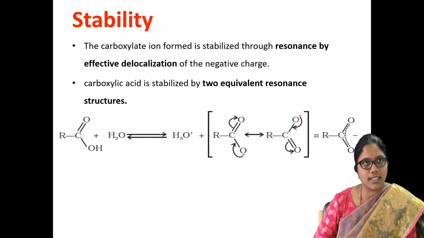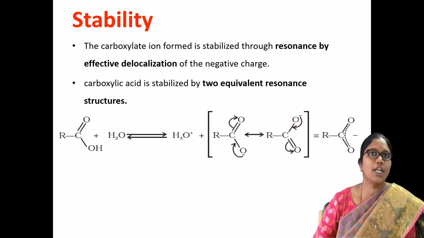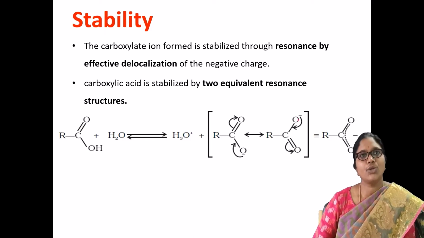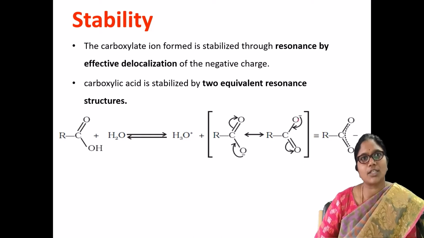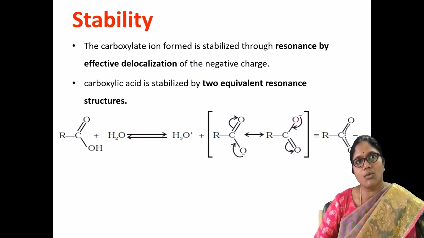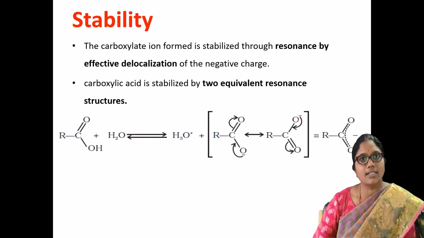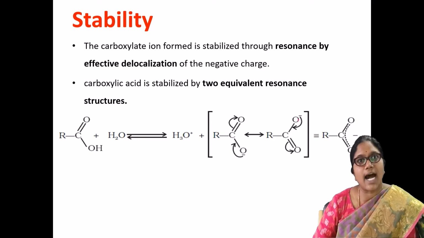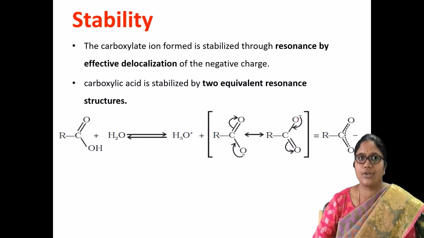When it dissociates in the presence of an aqueous solution, you may get the carboxylate anion. So here, what happened? In this structure you can observe how the negative charge of the oxygen may transfer from one oxygen atom to another oxygen atom. So here you may get two resonance structures.